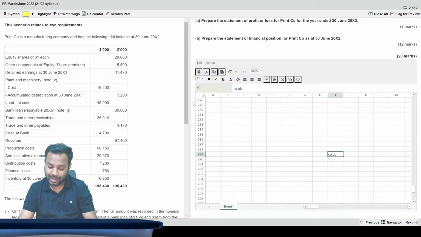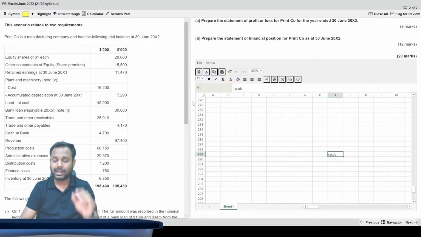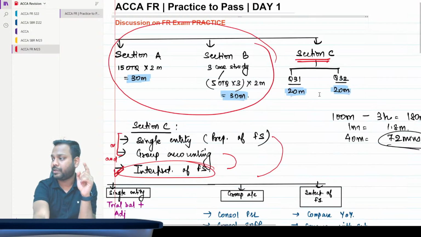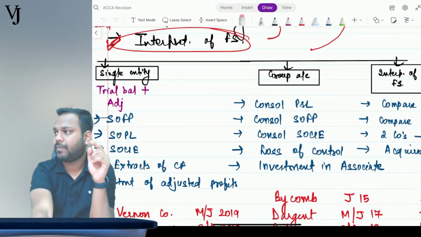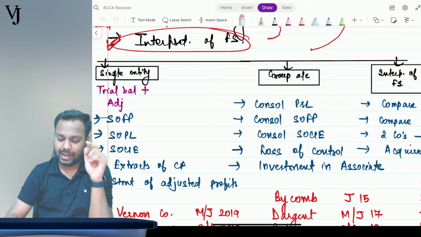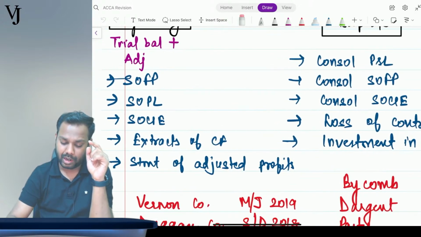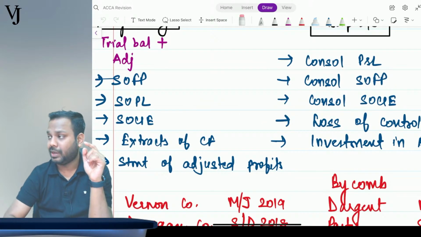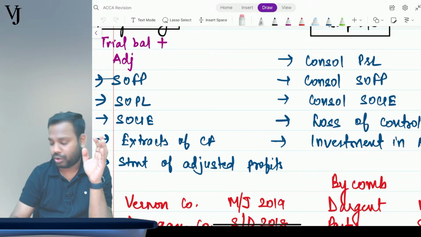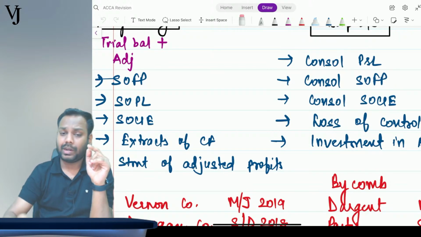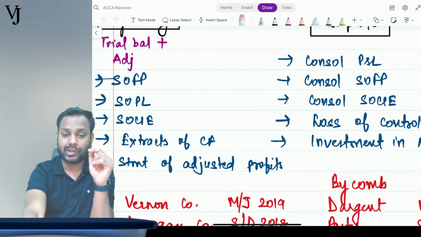And now in single entity, what did I say? Tell me. A question can come. I'll show here, just give me a minute. I clearly mentioned that the question will give you a trial balance and adjustments, and they might ask you any one or two or three out of it. Right now, see what is asked in the question.